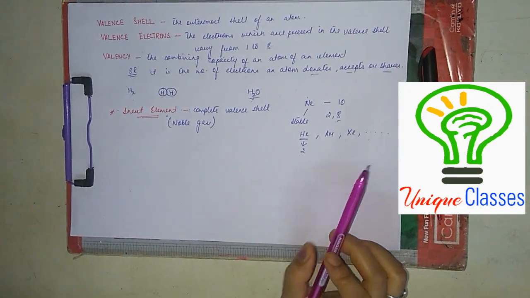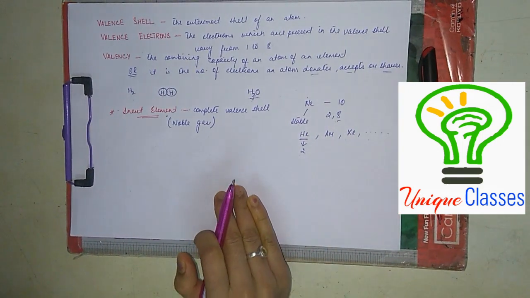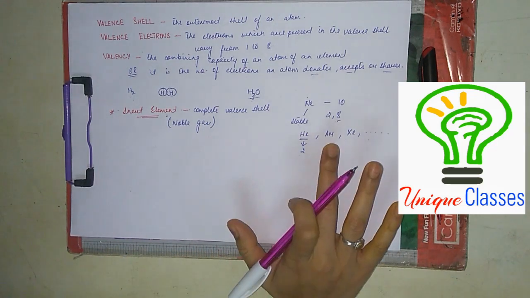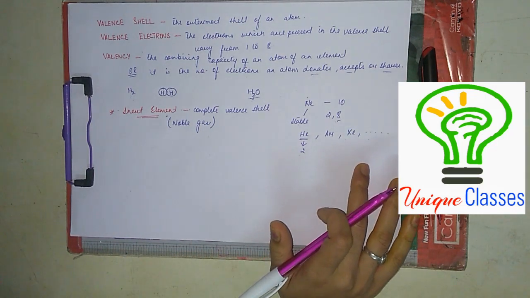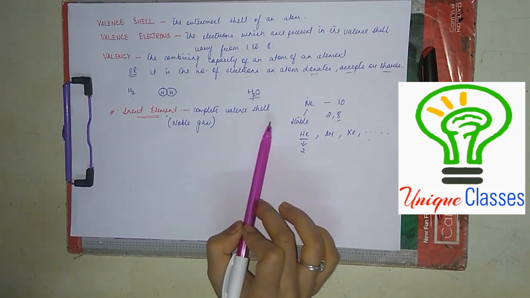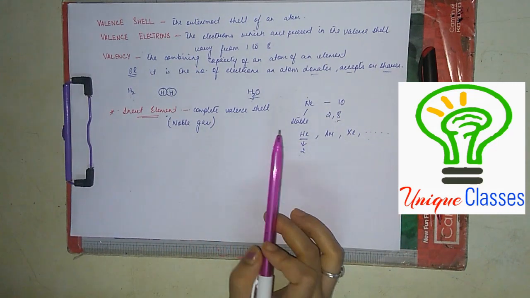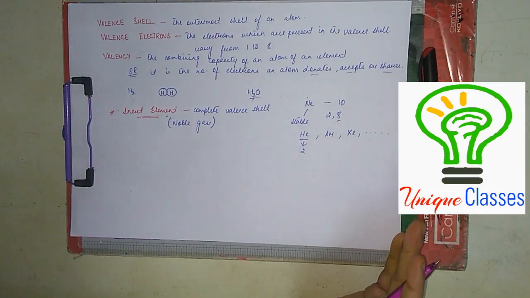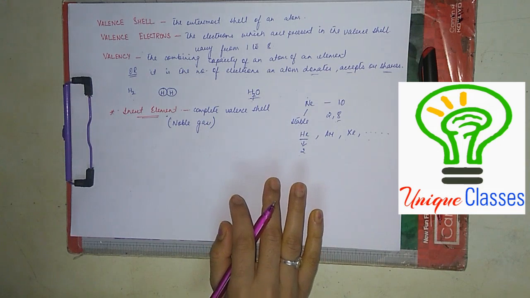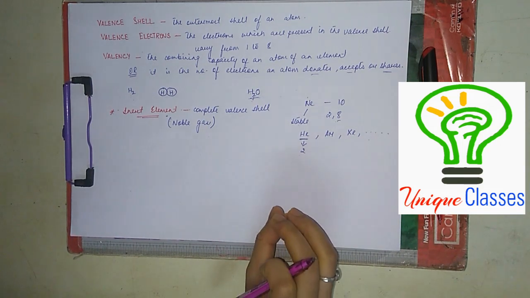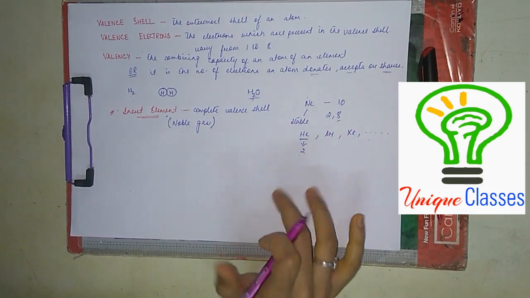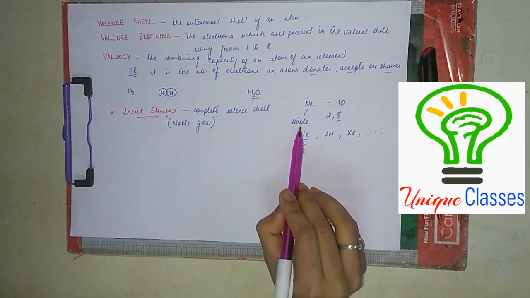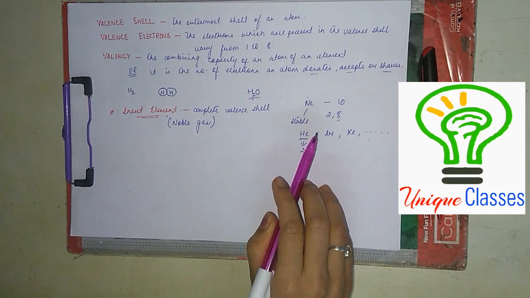So the atoms of these elements, which have incomplete valence shells, combine with atoms of the same element or maybe atoms of another element to form molecules so that they can attain stability. Clear? Have you understood till here?